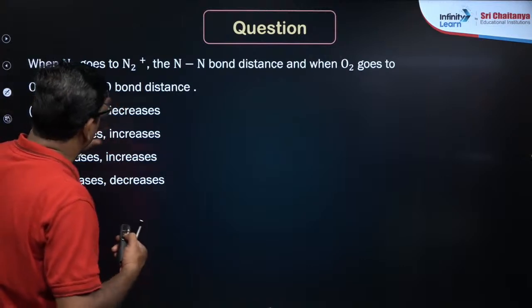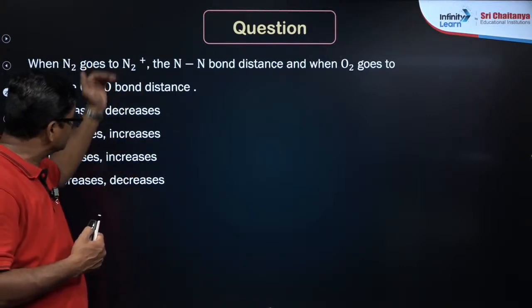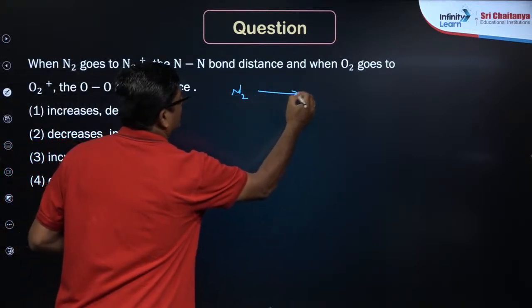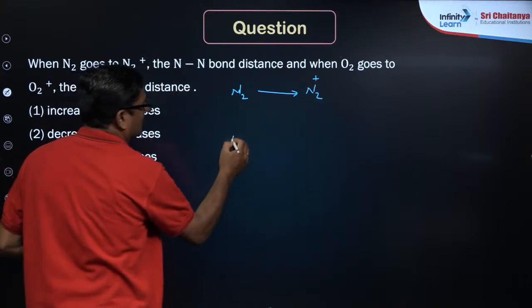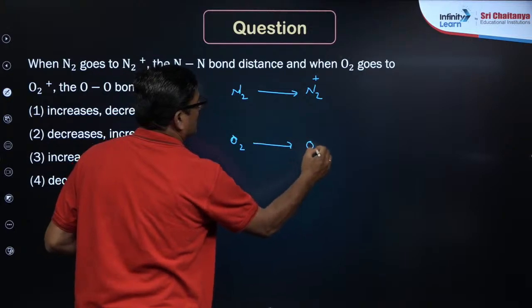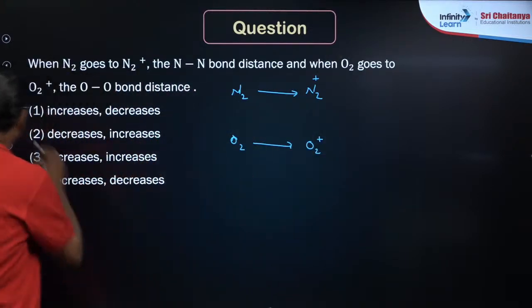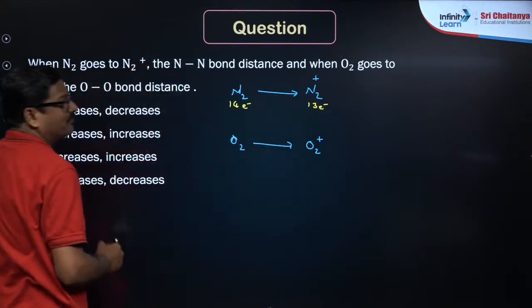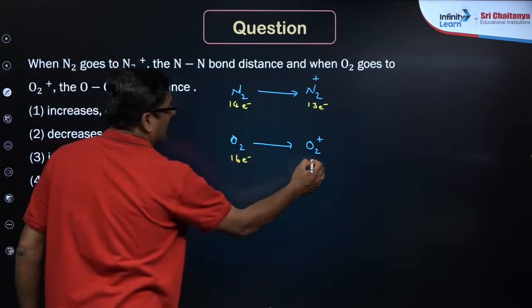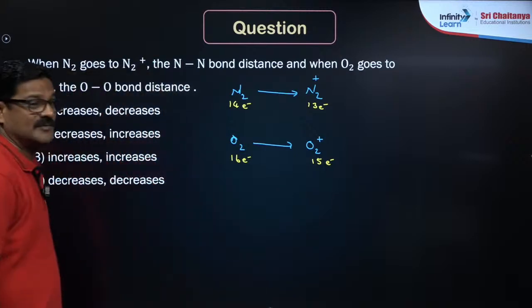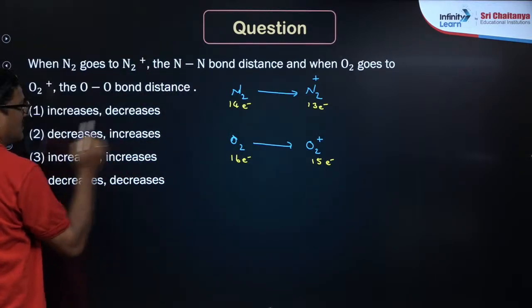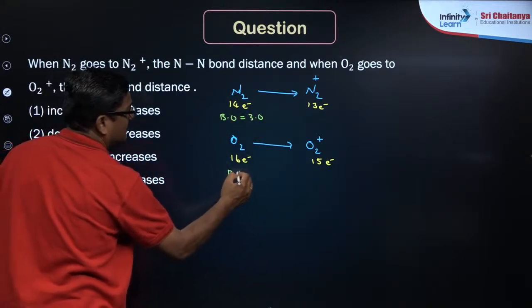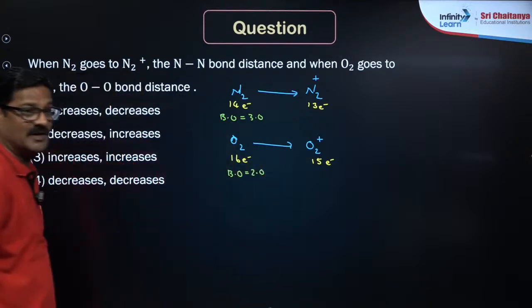When nitrogen is converted into N2 plus, the bond order is going to decrease. Oxygen is converted into O2 plus. Look at what is happening. N2 had 14 electrons, now it has 13 electrons. O2 had 16 electrons, and it is going to have 15 electrons. So the bond order of N2 was 3.0, and the bond order of O2 was 2.0.